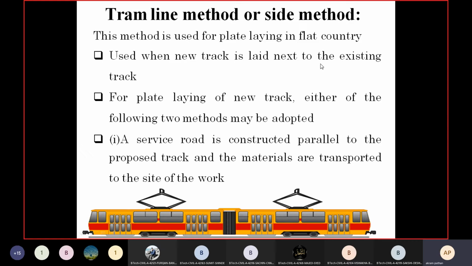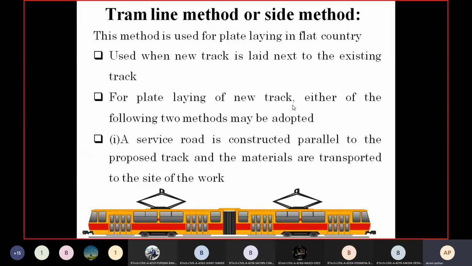For example, if we have the existing track and we want to connect another track with the existing one, then the tramline method or side method of plate laying is applicable.